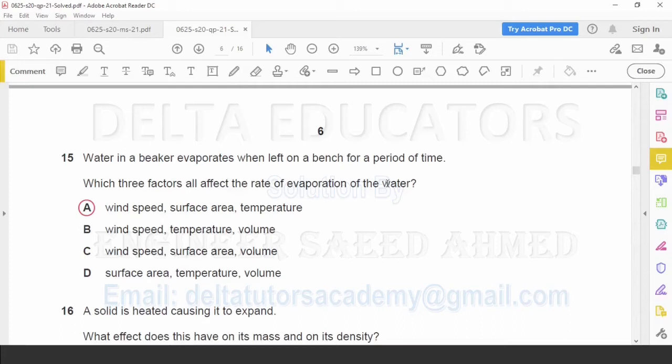Now we check the options. In option A it is given wind speed, surface area, temperature. So it is our correct option. What is given in the other options? In the other options B, C and D, it is given volume. Evaporation does not depend on volume. So B, C and D, all the other options are incorrect.